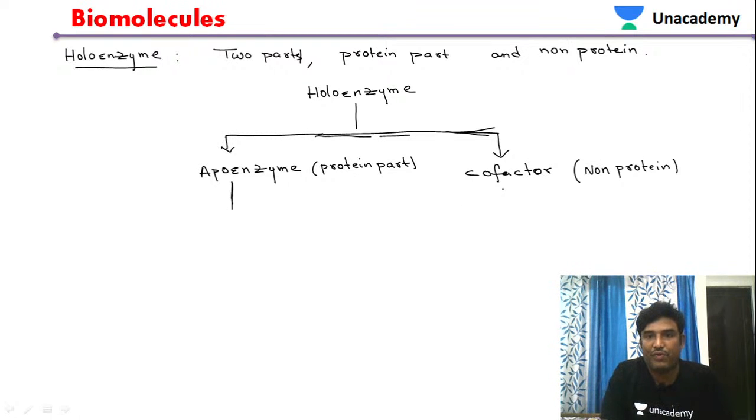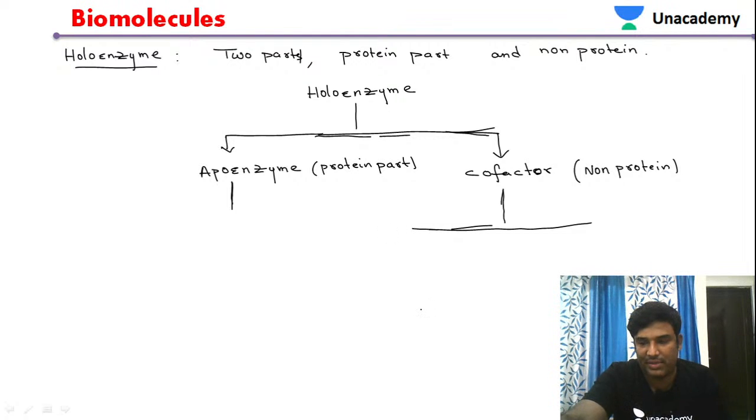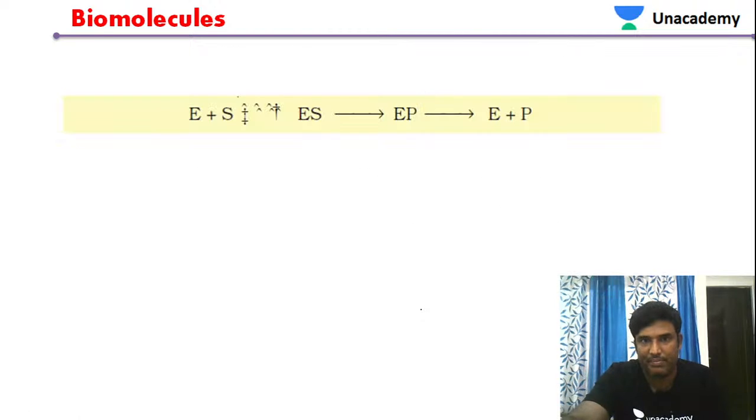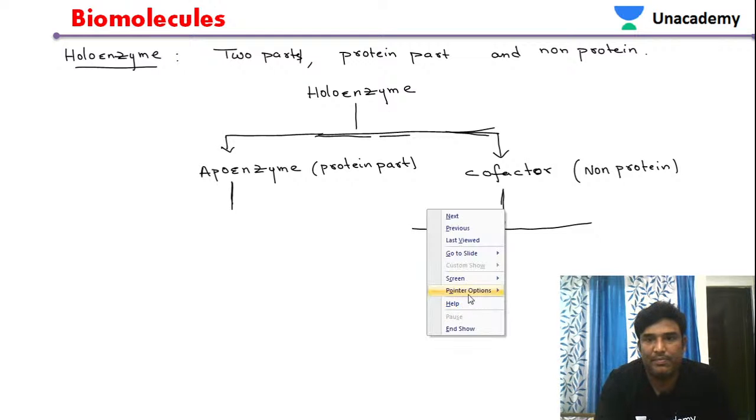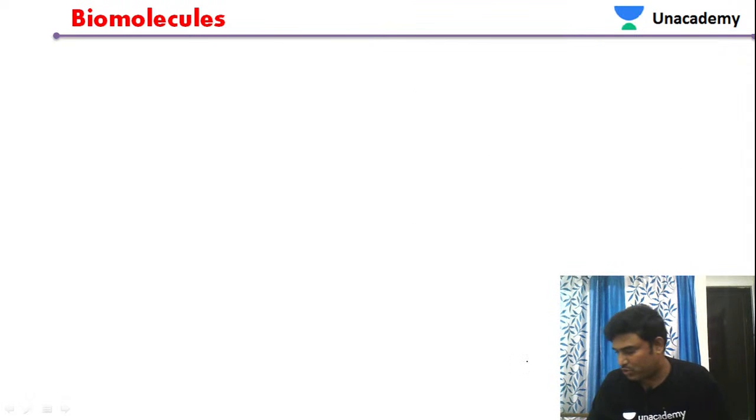So let us see what this cofactor is. We'll draw it in another slide, starting from the first.